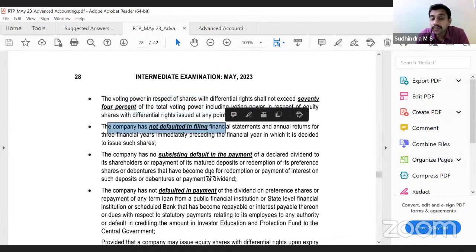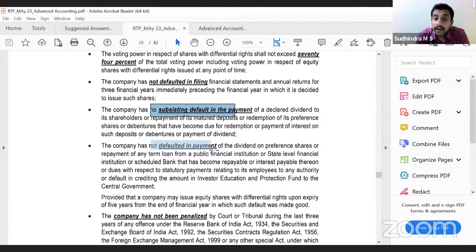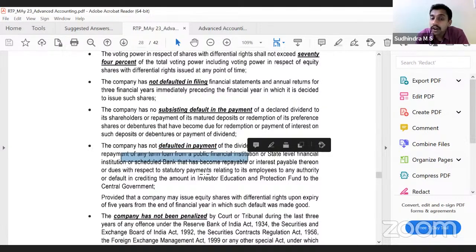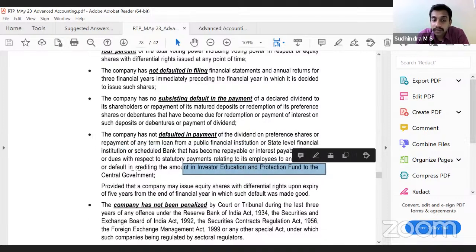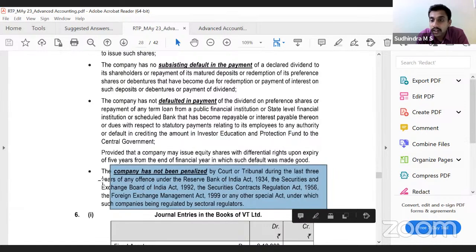The company should not have defaulted in filing financial statements and annual returns. If there is a subsisting default in payment of dividend, deposits, debentures, etc., it is not possible. The company should not have defaulted in payment of dividend on preference shares or repayment of any term loan, or in amounts to be transferred to the IEPF account, nor been penalized under any of these laws.